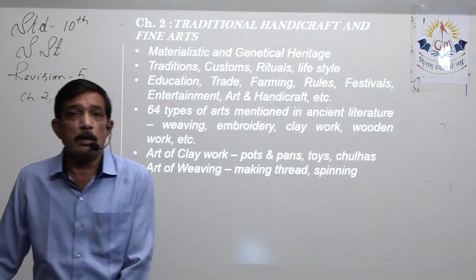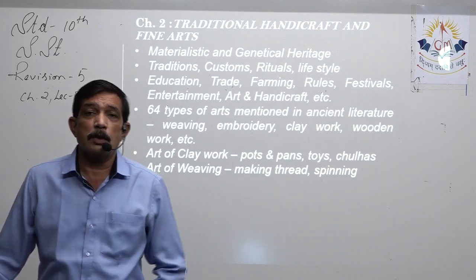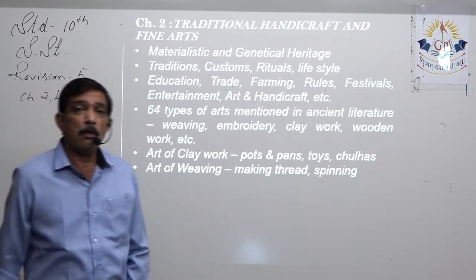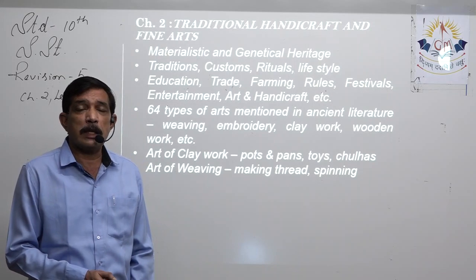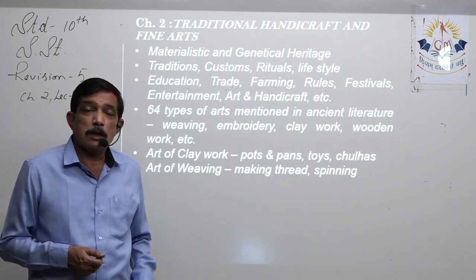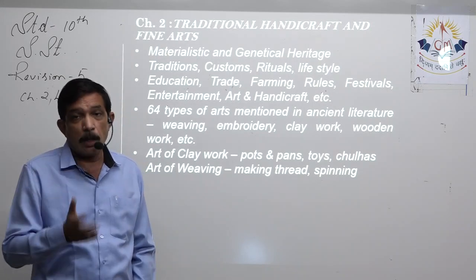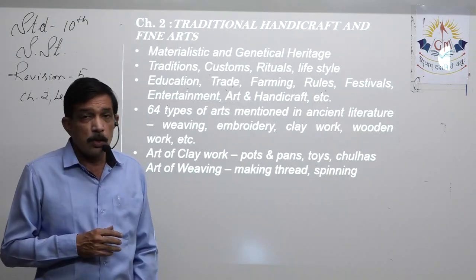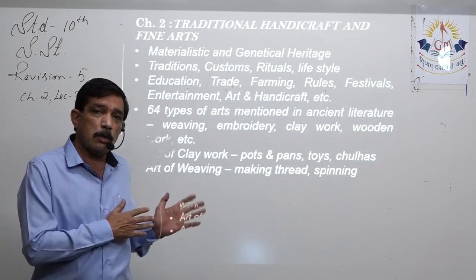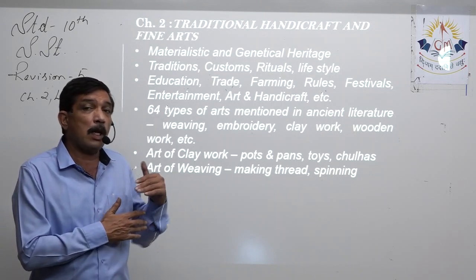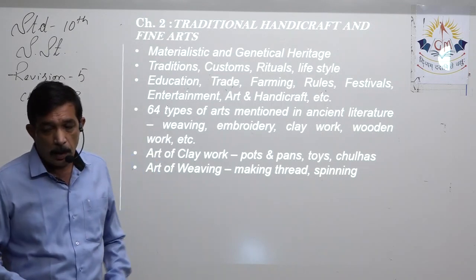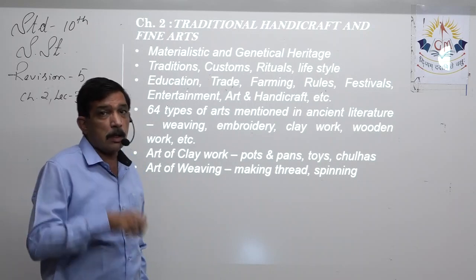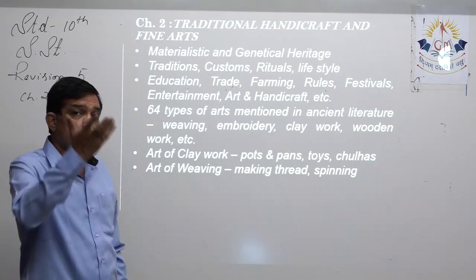So farming, we know the traditional way of farming with the blocks and the plow, taking a sickle and using the sickle to harvest. Today we have harvesters which harvest the complete field within no time. So all these things earlier also there was some way of doing it. Now we just made it better. So all that comes under the cultural heritage which is passed on to us.